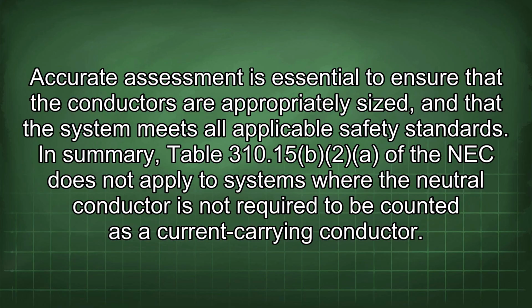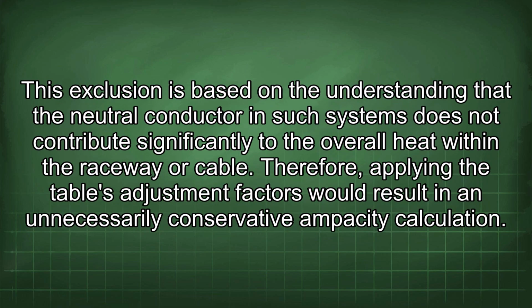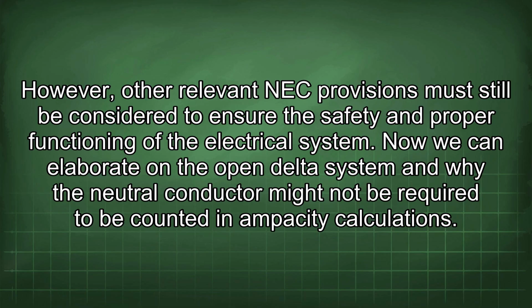In summary, Table 310.15(B)(2) of the NEC does not apply to systems where the neutral conductor is not required to be counted as a current-carrying conductor. This exclusion is based on the understanding that the neutral conductor in such systems does not contribute significantly to the overall heat within the raceway or cable. Therefore, applying the table's adjustment factors would result in an unnecessarily conservative ampacity calculation. However, other relevant NEC provisions must still be considered to ensure the safety and proper functioning of the electrical system.